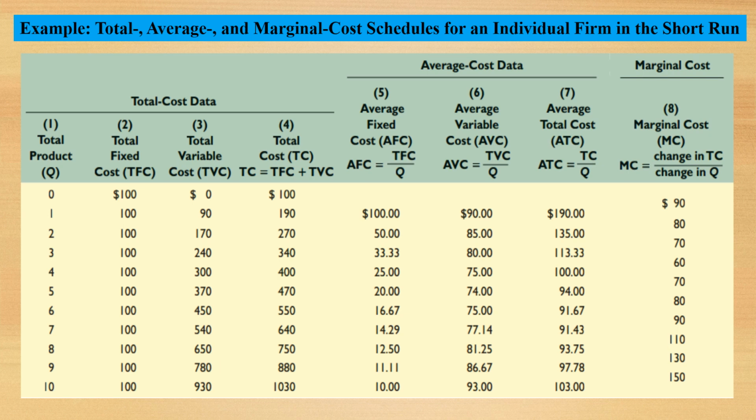In column 7 we have average total cost, which is equal to total cost divided by Q. Average total cost can also be estimated by the sum of average fixed cost and average variable cost. In the last column we have marginal cost, which is equal to change in total cost divided by change in quantity.